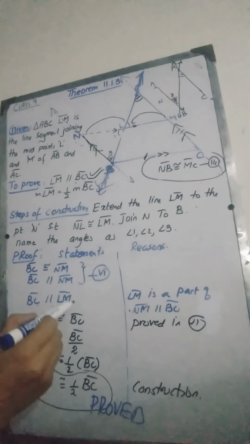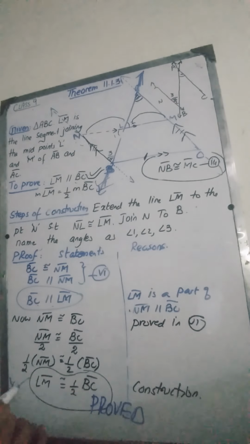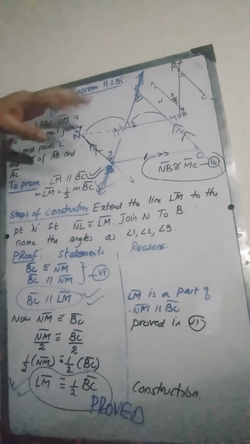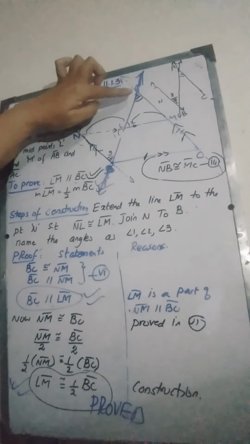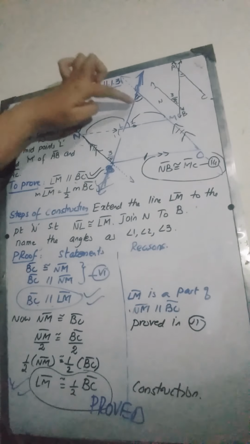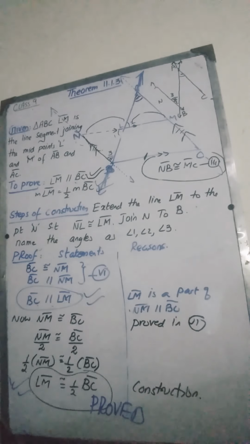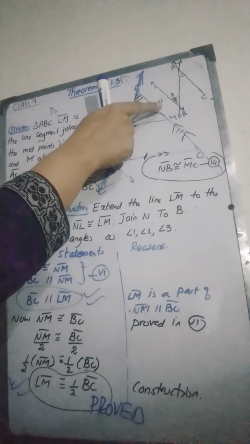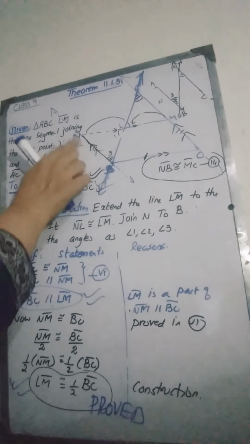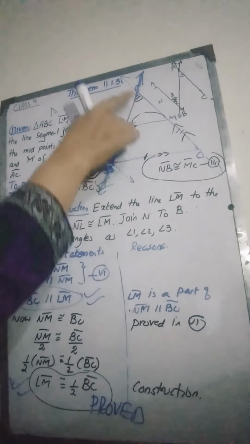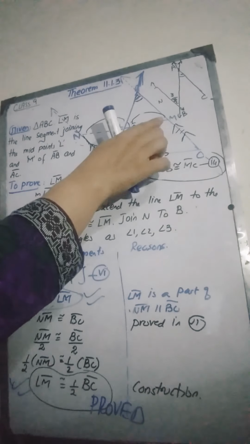This is the first result that we needed to prove, and this is the second result. These were the two results that they required us to prove, and we have proved them now. The only thing we did was that we first proved these two triangles congruent, from where we got that NB is congruent to AM, and angle 3 is congruent to angle A. If angle 3 is congruent to angle A, then these two are alternate angles, and as these alternate angles are congruent, these lines are parallel. So NB is parallel to AC, and MC was part of AC, therefore NB came out to be parallel to MC also.